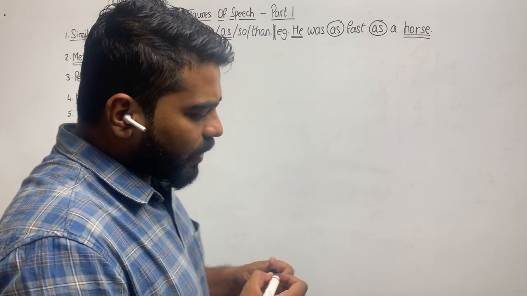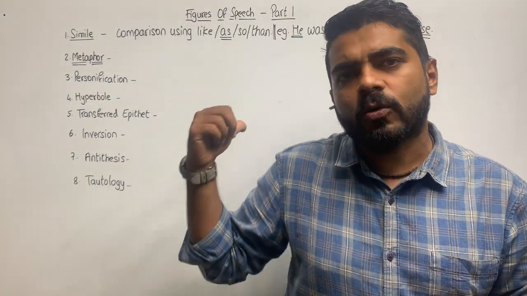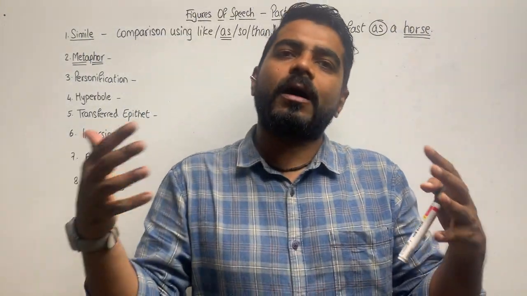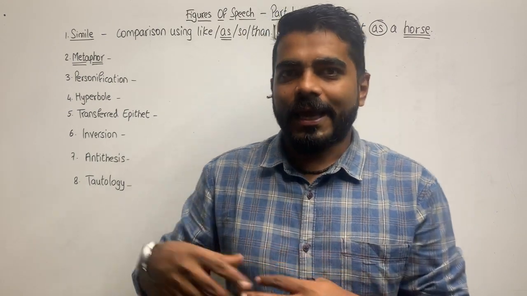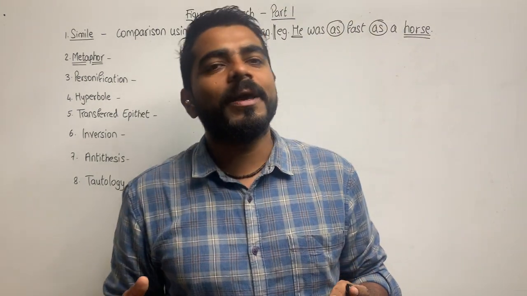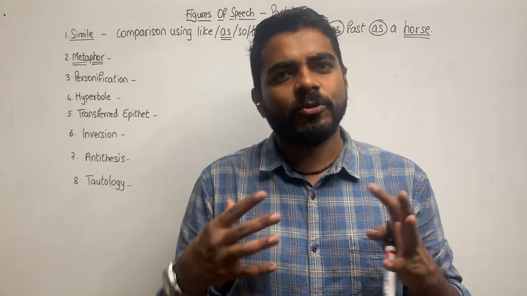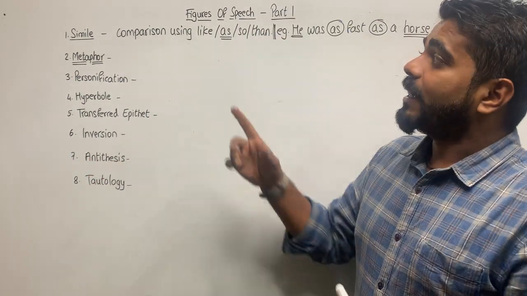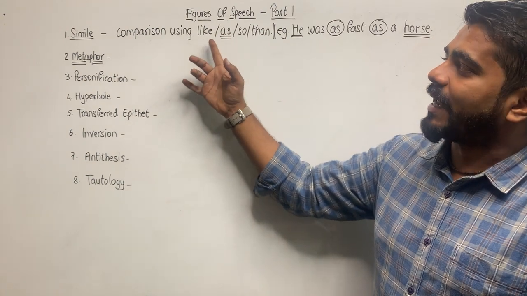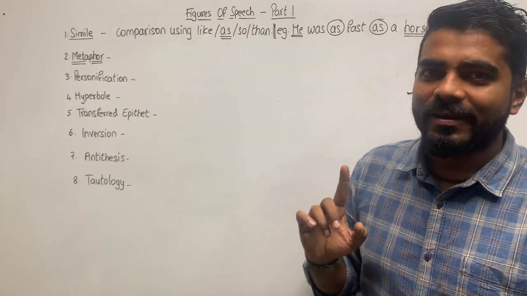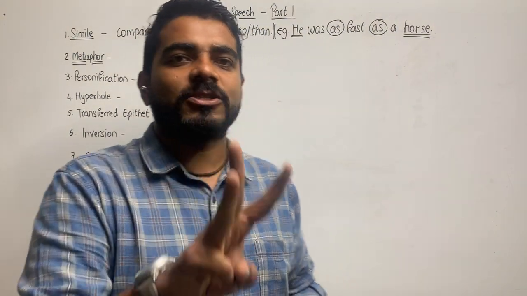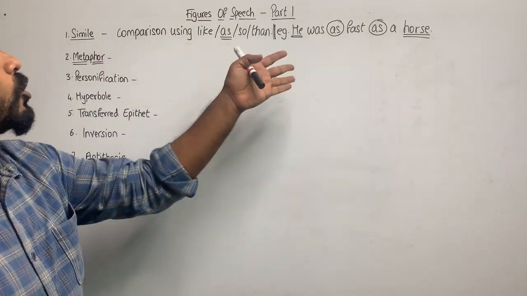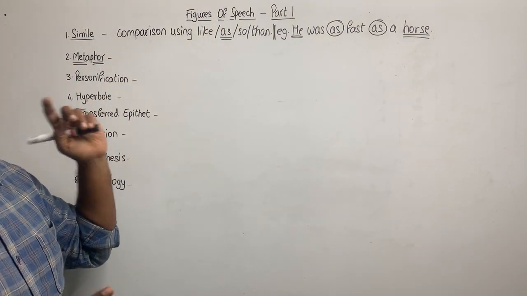Now in metaphor, there is a similar quality. There will again be a comparison between two. In metaphor also, there will be a comparison between two people, two objects, two places. All these things, the comparisons remain the same, but they are without using the words like, as, so and than. The words like, as, so and than are not used in metaphor.